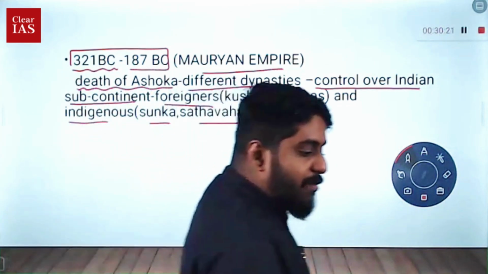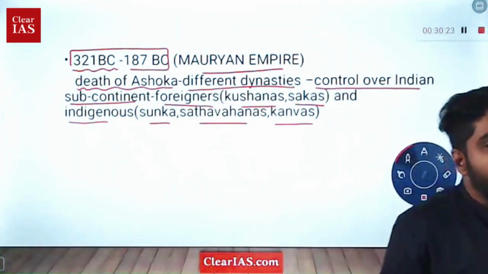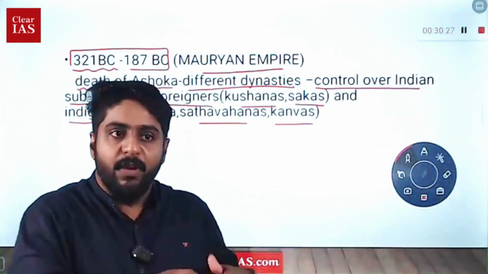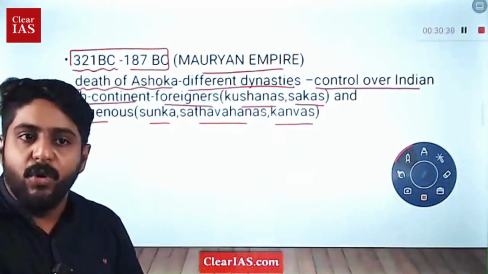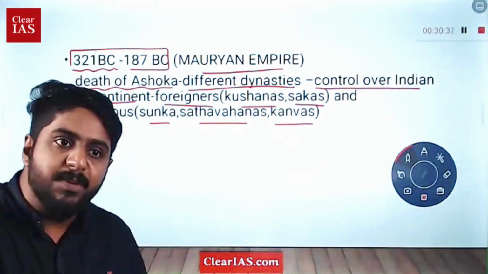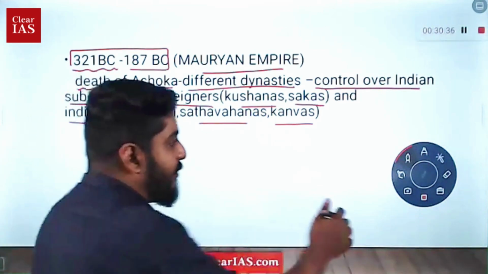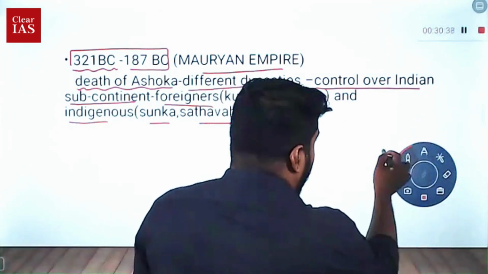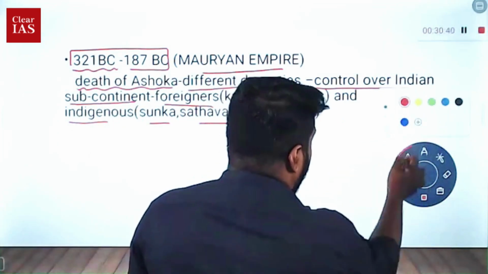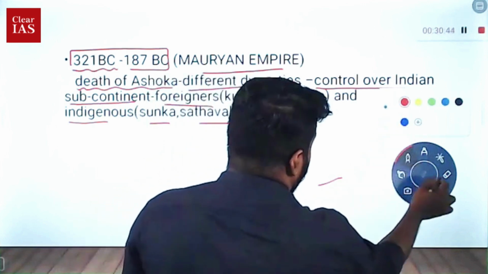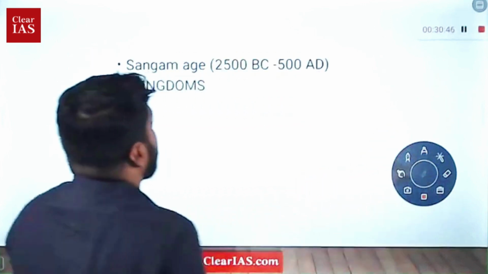Now, it is very important that you go through the Ashoka inscriptions again as part of art and culture. You will have to go through the architecture of the Ashoka period. That also becomes part of your syllabus. You would have heard about the stupa of Ashoka and the pillars of Ashoka, which contain the inscriptions, doesn't it? That also becomes important for you.